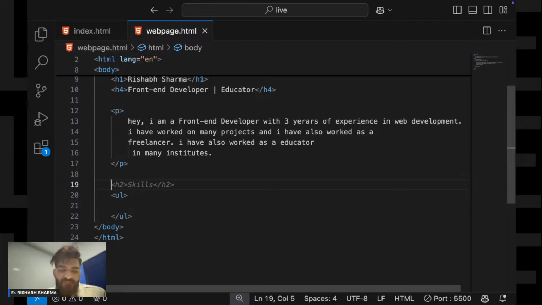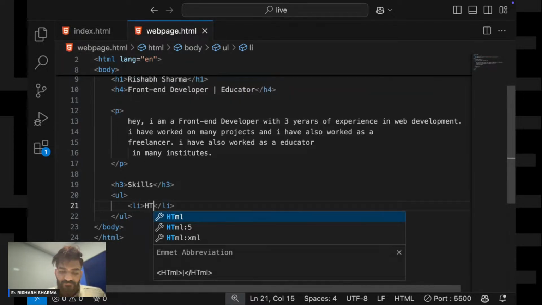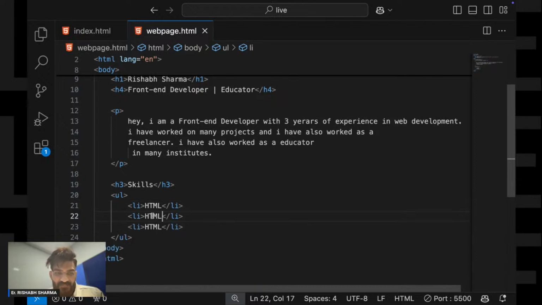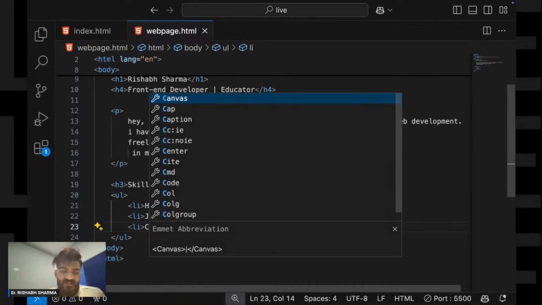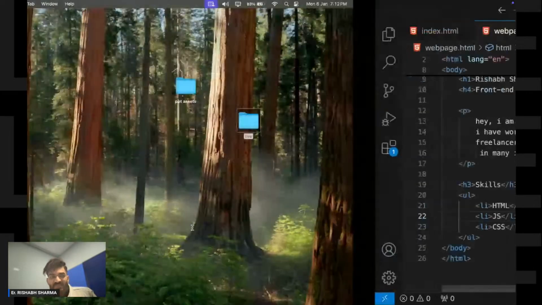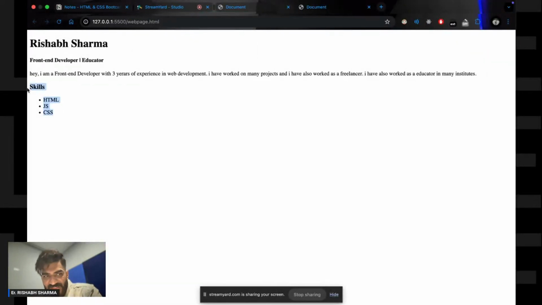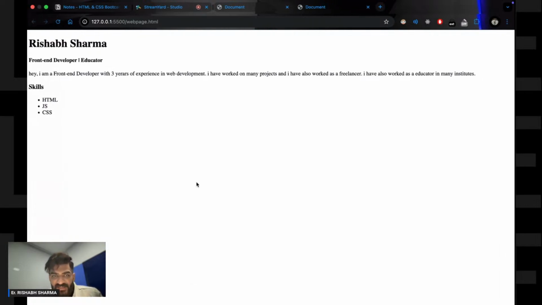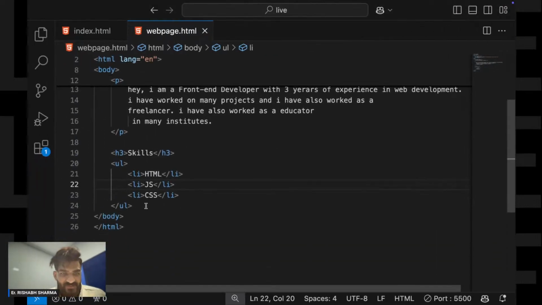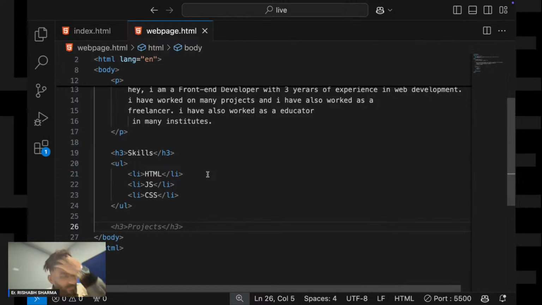First of all, I will mention over here, say an H3 tag, and I will say skills. The first skill I am writing is HTML, then JS, then CSS. As you can see, it looks good. Unordered list. Now I will tell you the difference between unordered and ordered list. So see, now these are my skills.